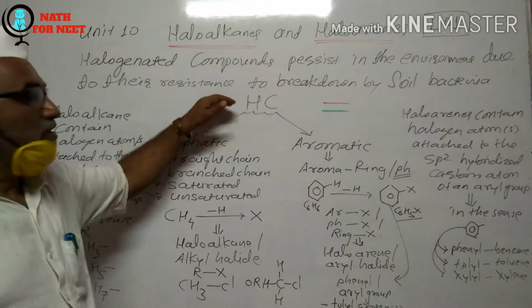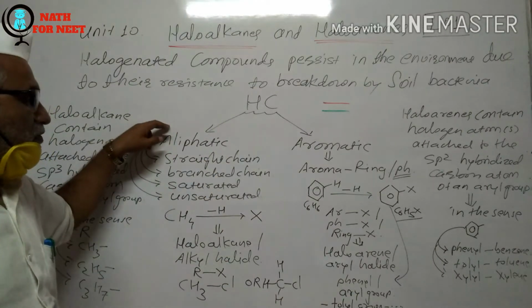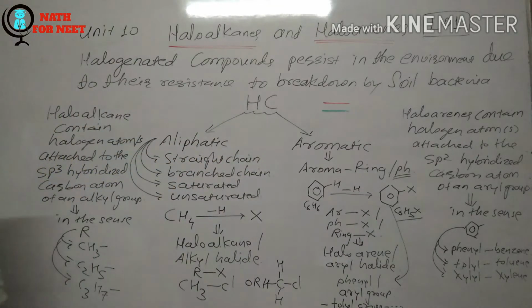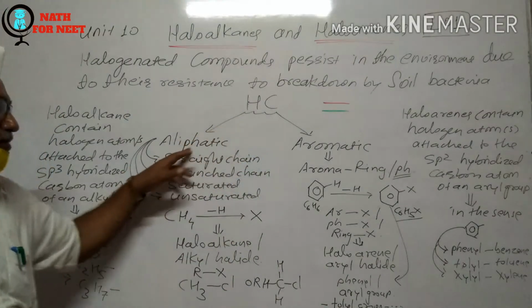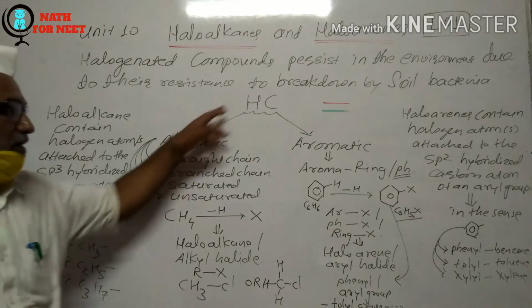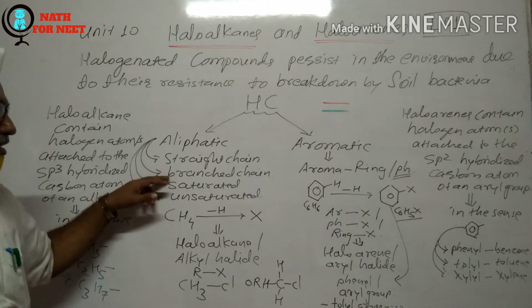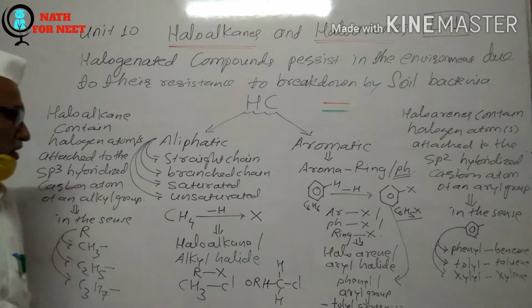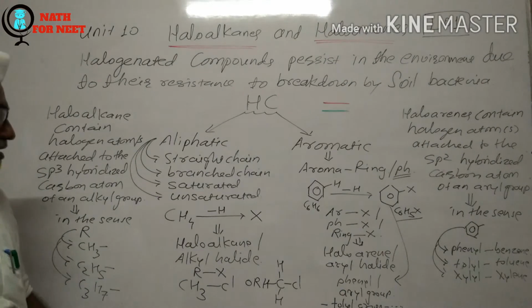So see here, it is known to us that hydrocarbons are basically of two types: aliphatic as well as aromatic. The hydrocarbons that exhibit the presence of a ring are aromatic, and those that do not exhibit a ring are referred to as aliphatic hydrocarbons. These aliphatic hydrocarbons are available in straight chain as well as branched chain form, and aromatic ones are always available in ring forms. Then again, aliphatic hydrocarbons may be saturated or unsaturated.